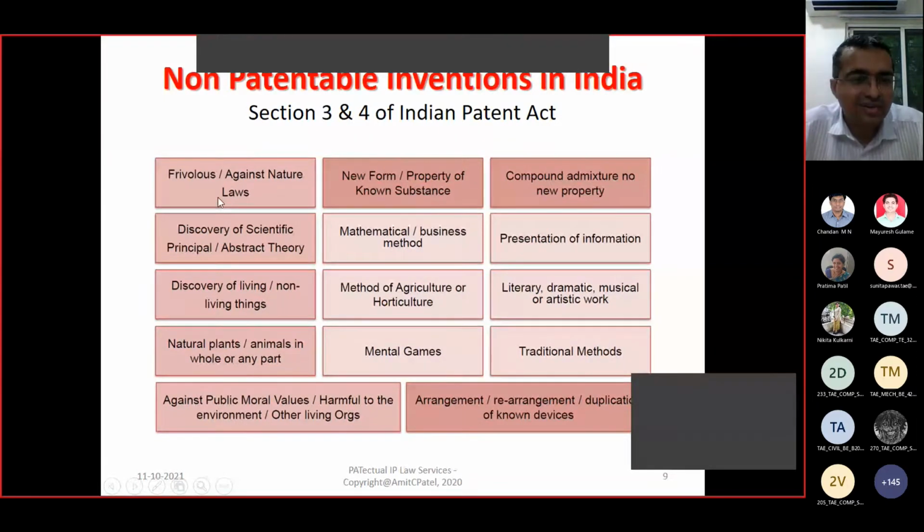Okay, so first, which are they? Frivolous and against the natural law. So whatever you have created which is against the well established natural law, those inventions are not patentable. Discovery of scientific principle and abstract theory.